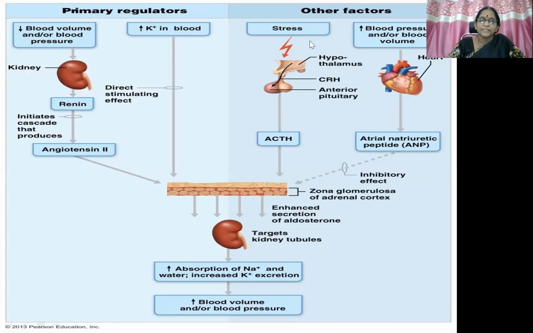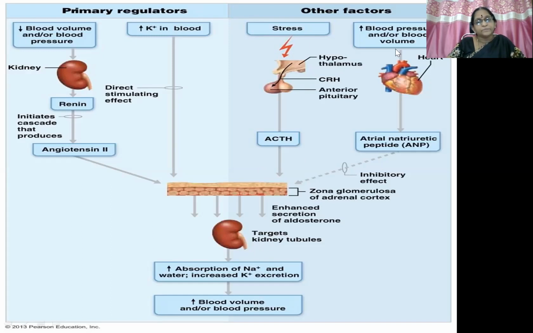Then here stress is another major factor. So here the hypothalamus releases CRH, which then stimulates the anterior pituitary. So ACTH is going to get stimulated and released, which is going to further stimulate the zona glomerulosa to produce aldosterone, and the same cascade of events follows.